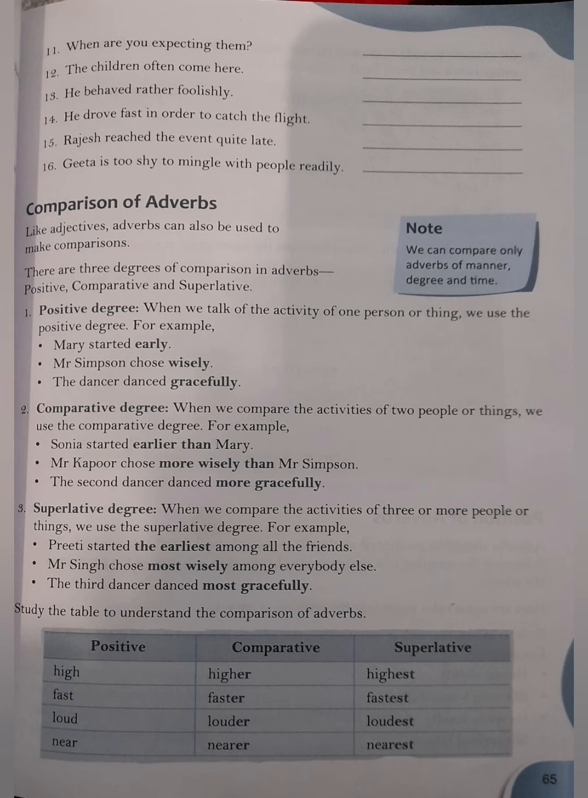And in superlative degree, 3 or more people or things. Like Preeti started the earliest among all the friends. Mr. Singh chose most wisely among everybody else. The third dancer danced most gracefully. So, study this table to understand the comparison of adverbs.